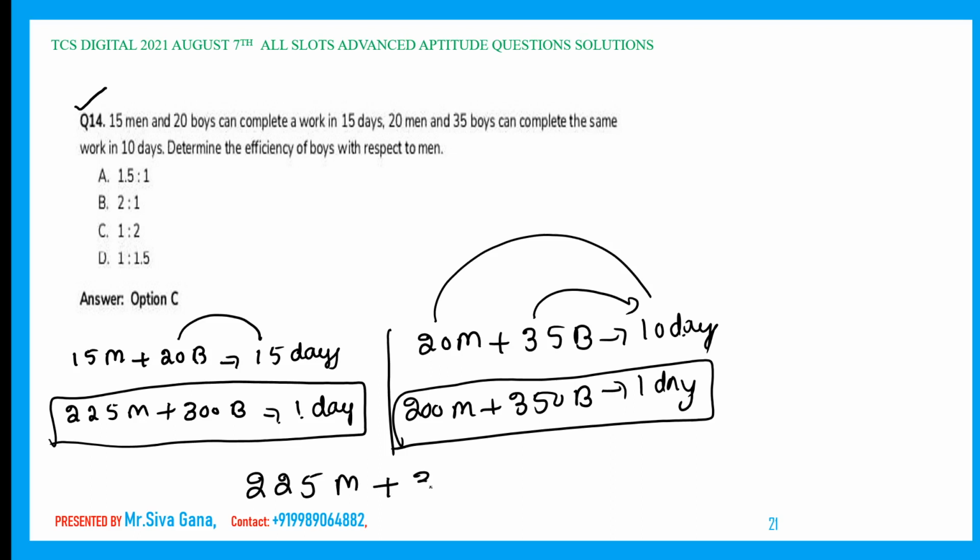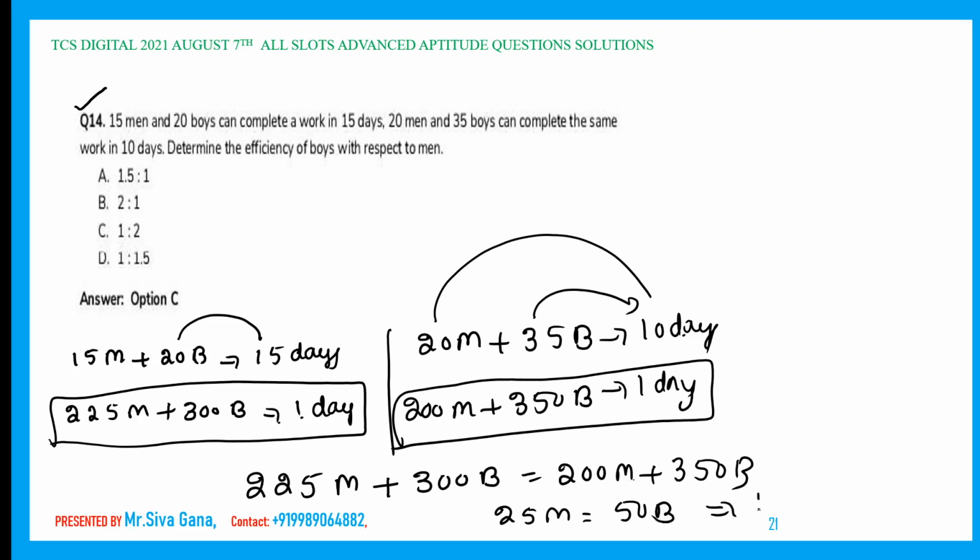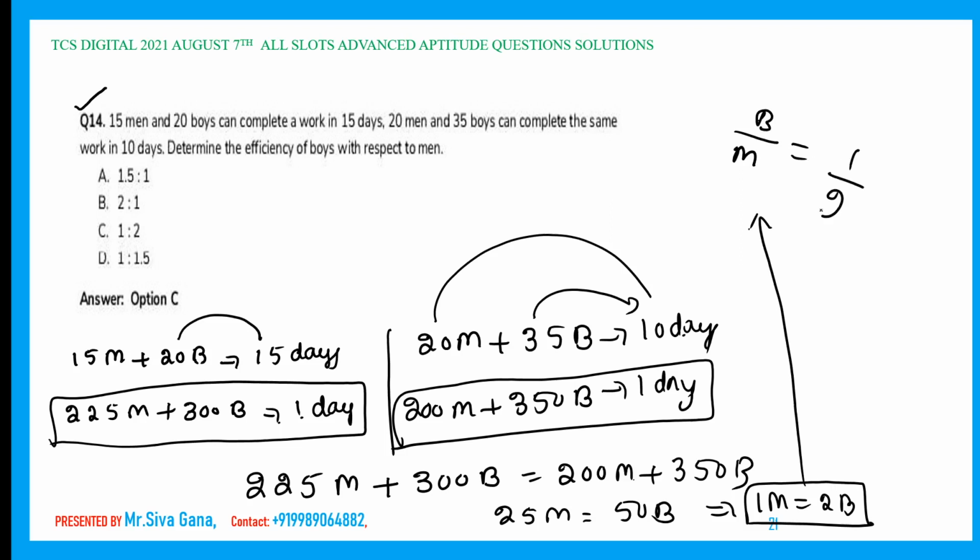225 men plus 300 boys is equal to 200 men plus 350 boys. If we do this, 25 men is equal to 350 minus 300, 50 boys, which means one man is equal to two boys. That is the relation between man and boys in case of efficiency. Determine the efficiency of boys with respect to men, which means we need boys efficiency divided by men efficiency, B by M, which is nothing but 1 by 2.